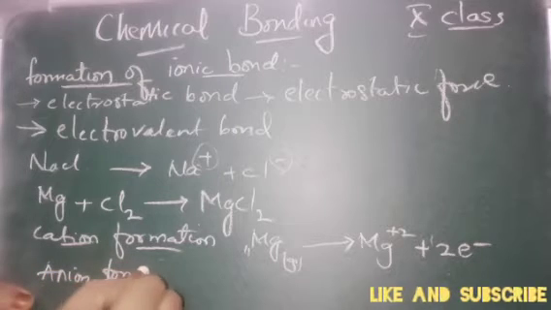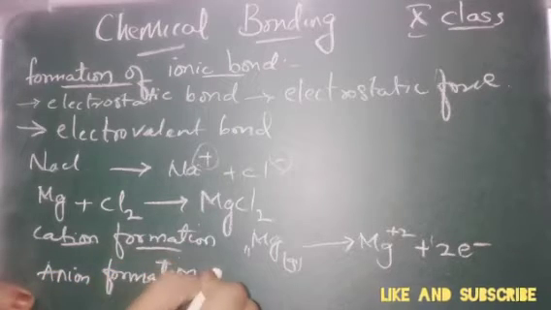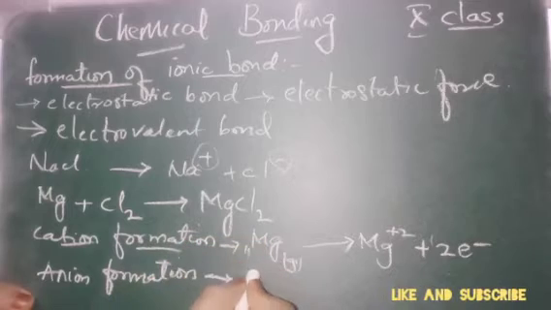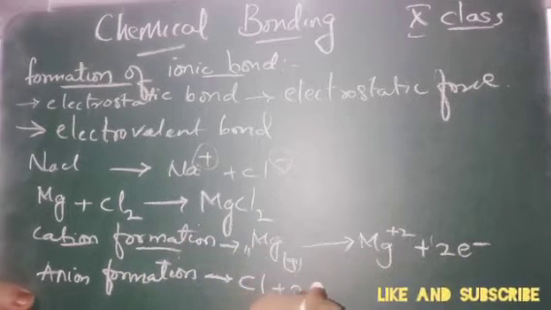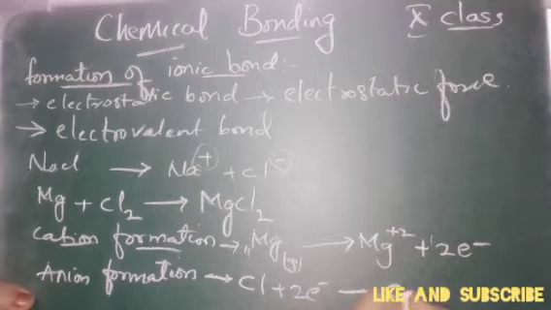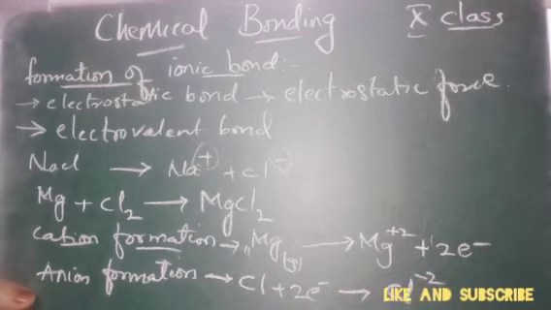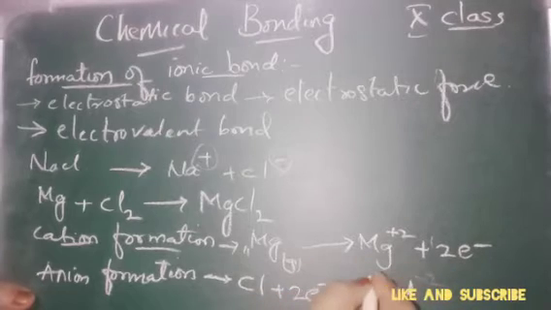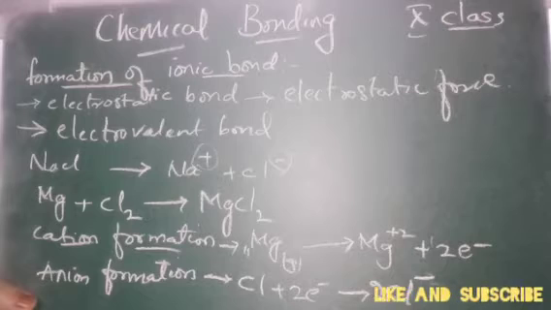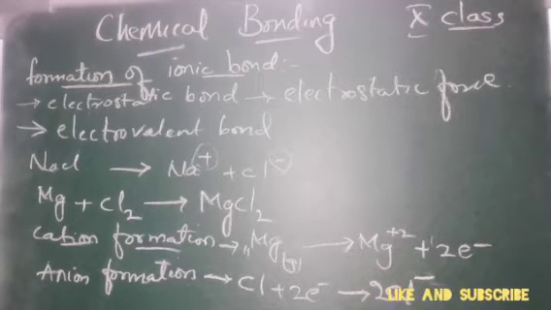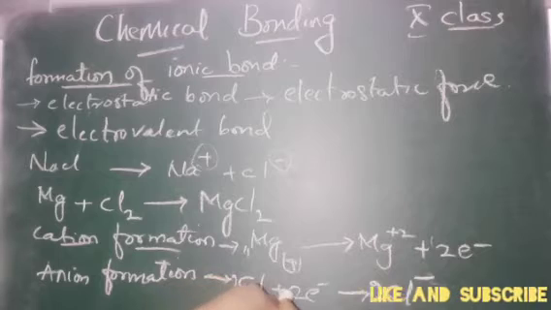Chlorine is accepting these 2 electrons and gaining the charge, that is 2Cl minus. It is gaining 2 electrons.